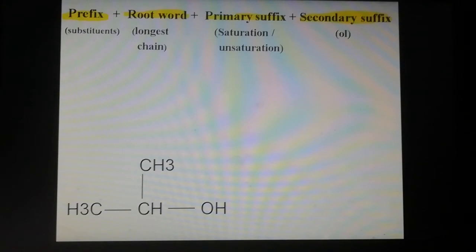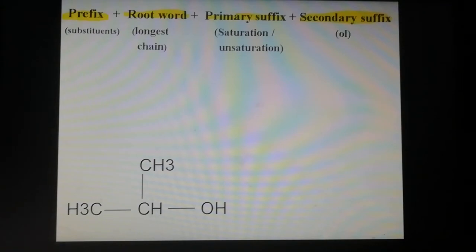Students, now name the given organic compound. The common name of the compound is isopropyl alcohol. Now name the given organic compound. Students, in this given compound there is no substituent.